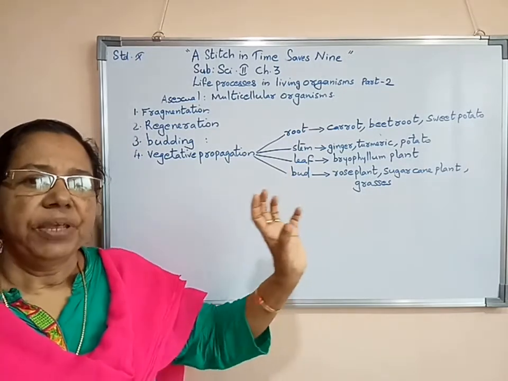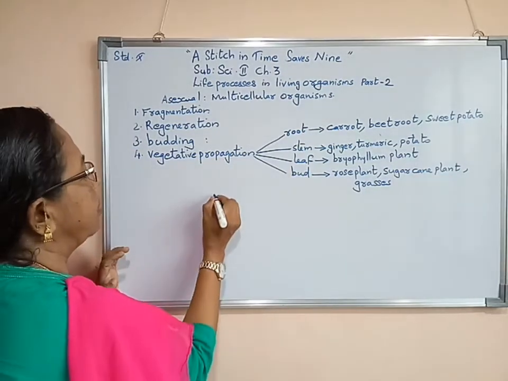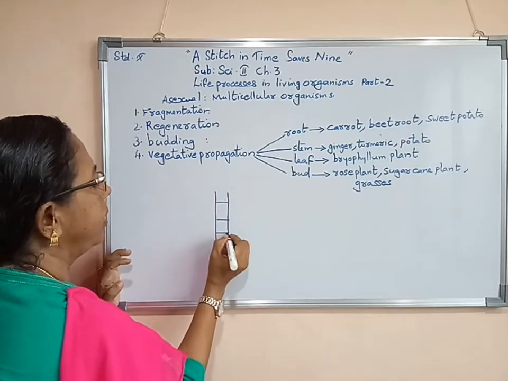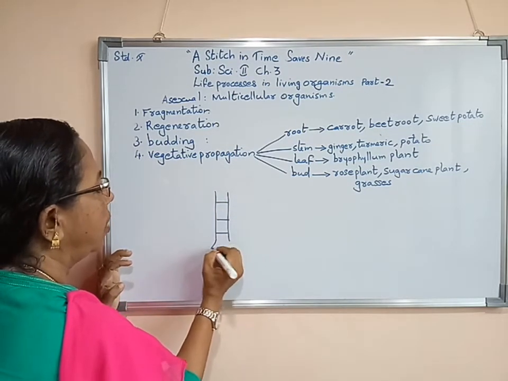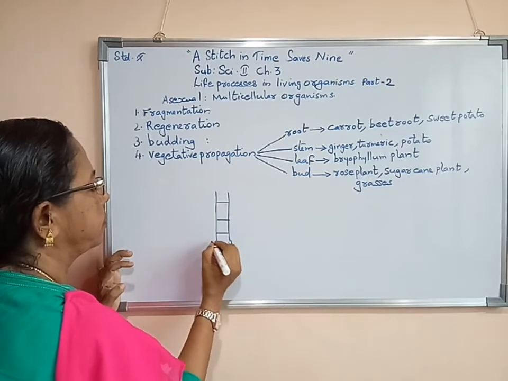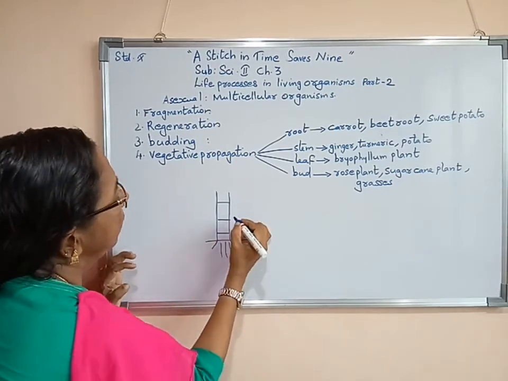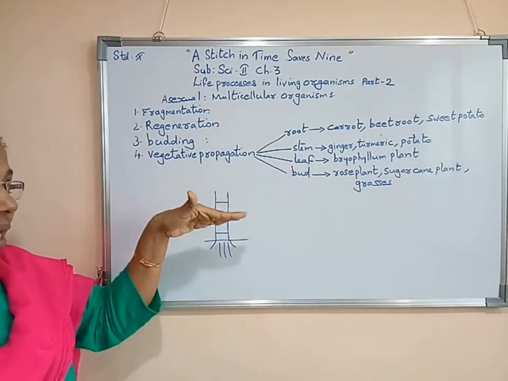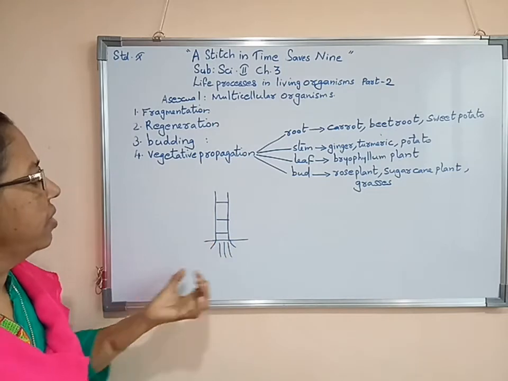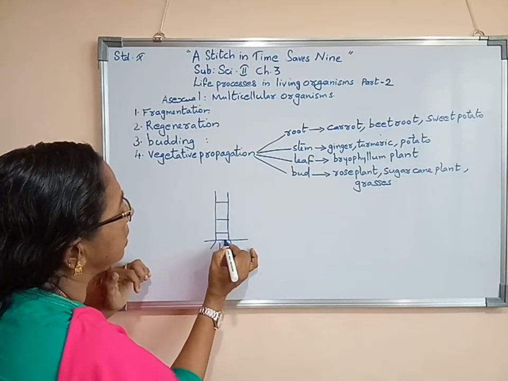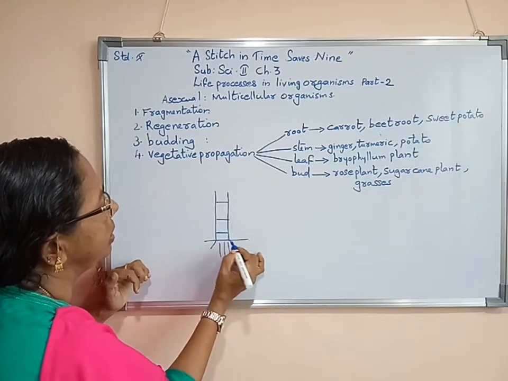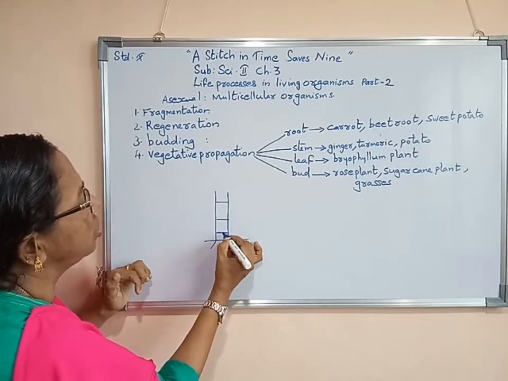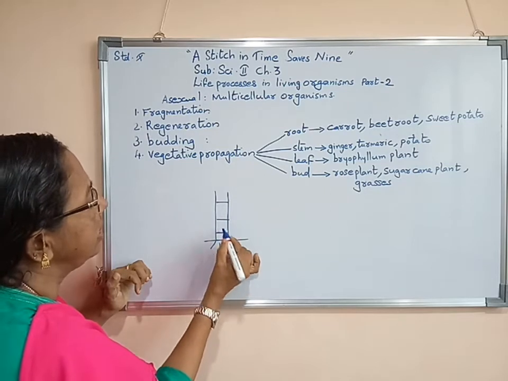Now suppose bud means, I am showing you an example. This is a sugarcane plant. All are familiar with this plant. Now if you cut a piece of the sugarcane plant, where its nodal part is, here is a node, here is a node, and in between two nodes is the internode.